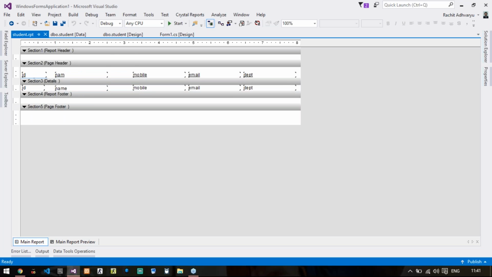Now this line, the section that is in page header, right? So you can rename this particular heading also if you want. Let us say instead of ID I want to say serial number. It is okay. Then instead of name, you want to write the student name.